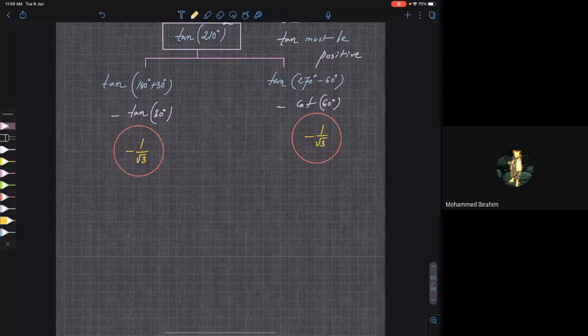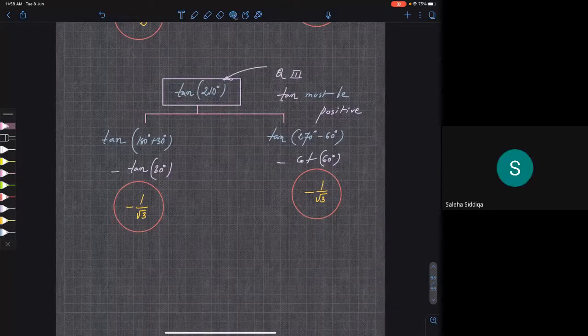Clear? But tan is positive, right? How come? Tan is positive. So the answer is plus 1 by root 3. Clear? You are getting my point?